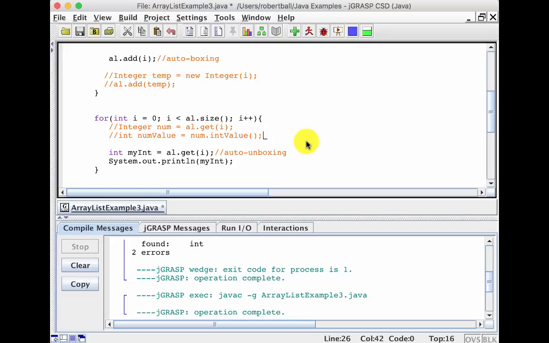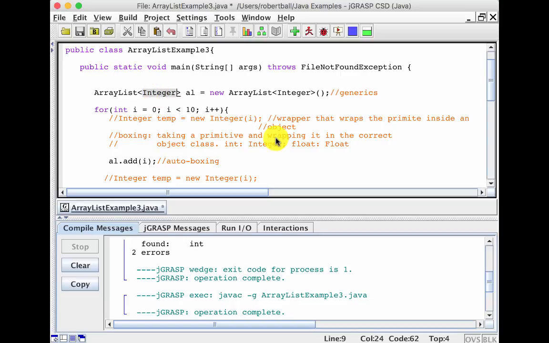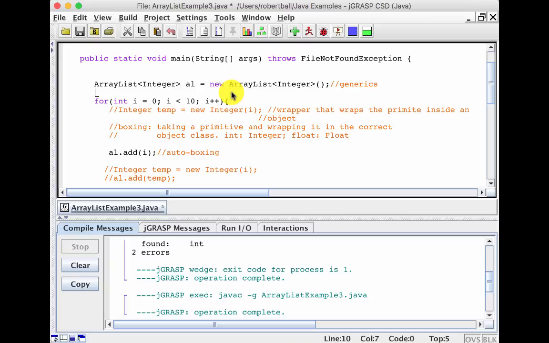So you can add ints directly and get ints directly now because of autoboxing and auto unboxing, but you still can't type int into the brackets there. So you have to understand why. It's because of the way it uses inheritance. The fact that Integer does inherit from the Object class. Okay, so it's good. Primitives don't. It's just the way it is.